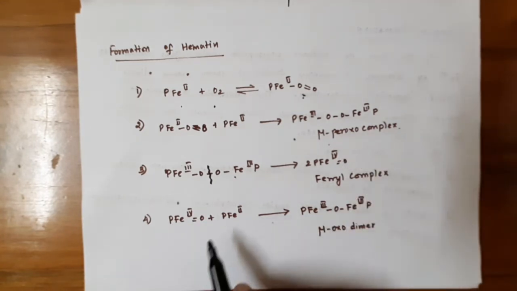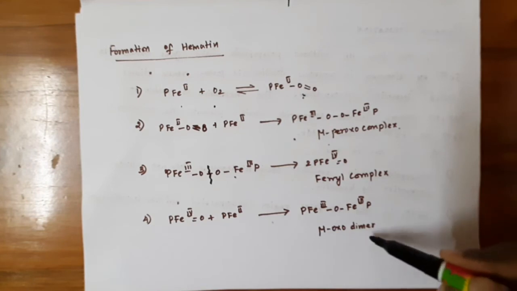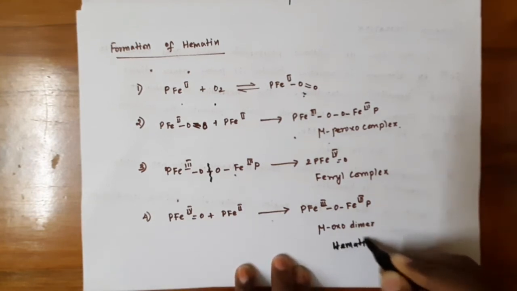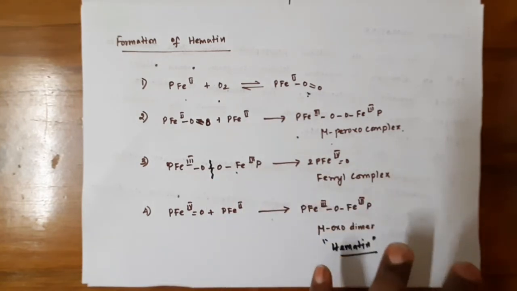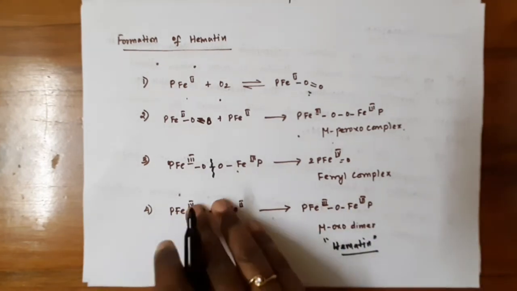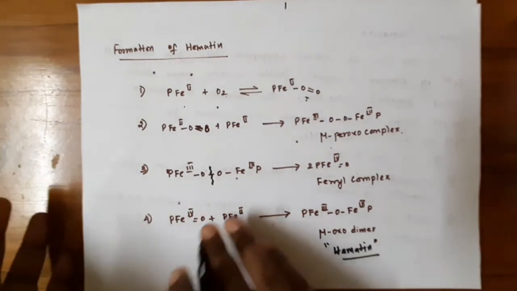This ferryl complex coordinates to the other heme and forms the mu-oxodimer called hematin. This hematin will not allow oxygen transport from the lungs to muscle tissue, so hematin formation is avoided by the polypeptide linkages in hemoglobin. This is the role of polypeptide linkages in the structure of hemoglobin.